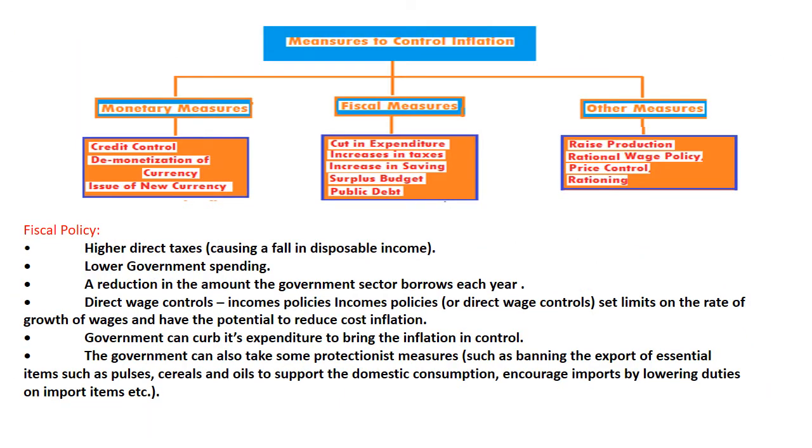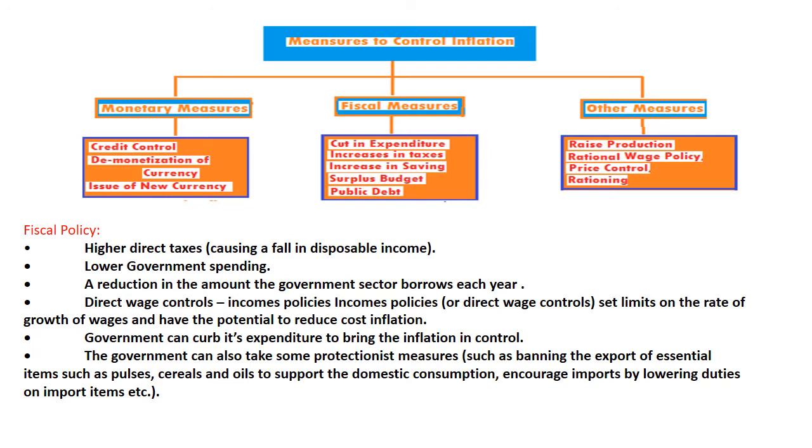Okay, so the last topic is what are the measures for controlling inflation, what all things we can do, so the government can do to control the inflation. So monetary measures are there, fiscal measures are there, other measures are there. Under monetary measures, there are credit control, demonetization of currency, issue of new currency. So these are some of the ways through which the government can control the inflation.